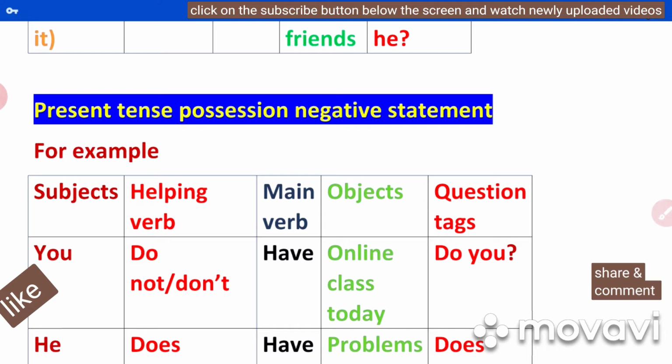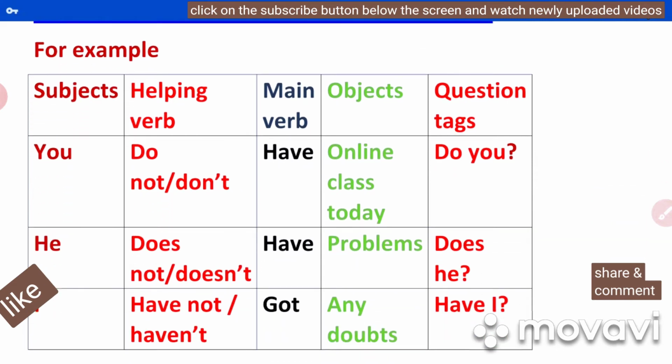Next, present tense possession negative statement is really easy, because in this kind of statement you can find helping verbs. If any sentence has a helping verb, you can answer question tag questions very easily without any confusion. So if I see here subjects, you see, you do not have online class today. Do you? See, do not and don't: don't is a spoken form, do not is a written form. You don't have online class today. Do you? This is a question tag. This is a positive question tag because the statement is negative.